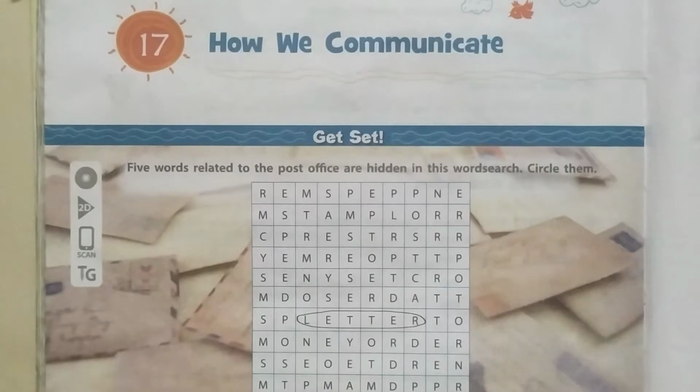What is communication? Communication means sending or receiving messages. How did the early humans communicate? They communicated by using sounds and signs.